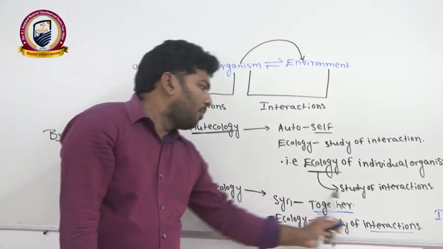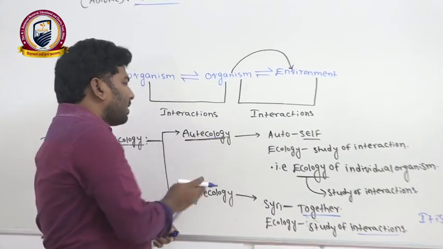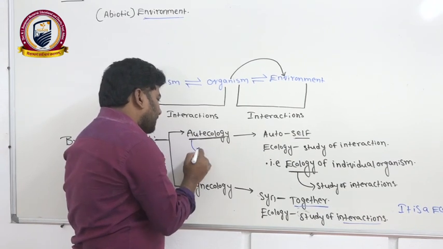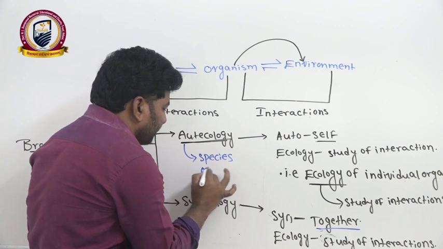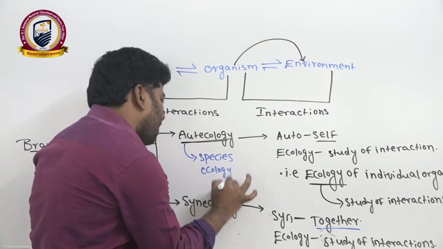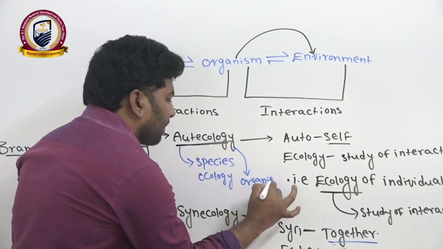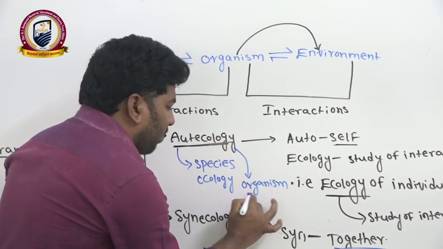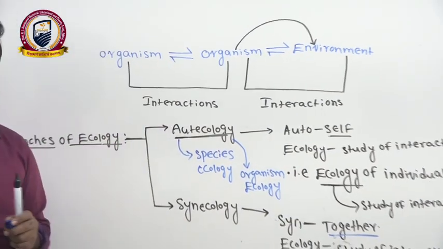It is community level ecology. It is the species level ecology. We can say two terms here: species ecology, or organism level ecology.